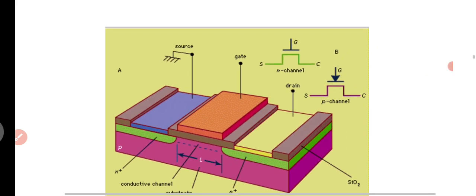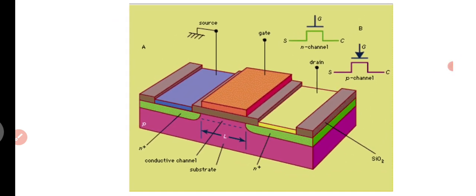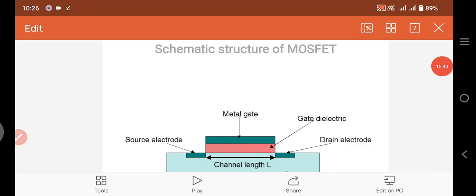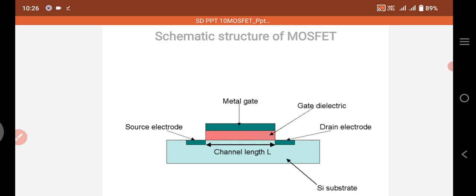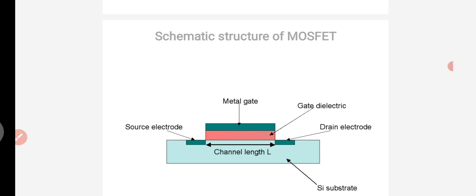Depending upon the arrow mark direction, it is either an n-channel MOSFET or a p-channel MOSFET. So here is the schematic structure of a MOSFET. Mainly there are three terminals: source electrode, drain electrode, and metal gate. The thick green color indicates the three metal contacts, and from these three metal contacts we get the three terminals: source, drain, and gate. In between source and drain there is a channel, and the length of the channel is indicated by L.